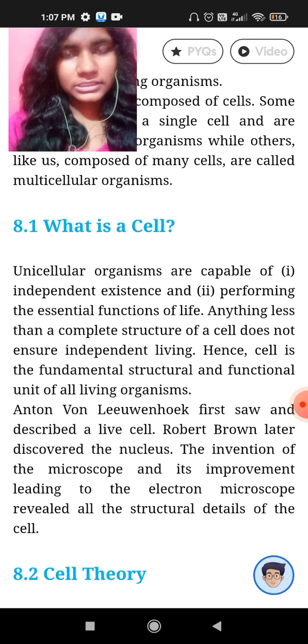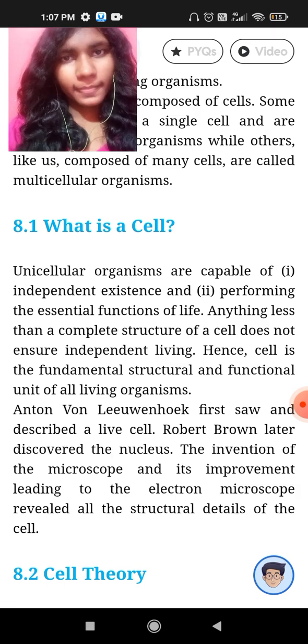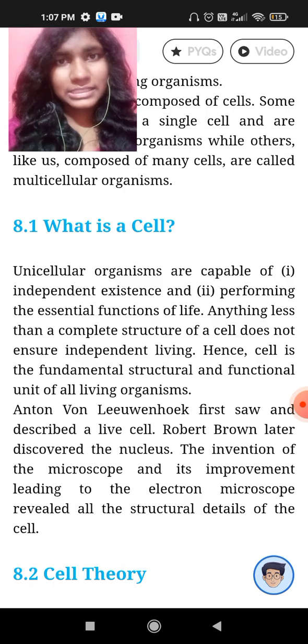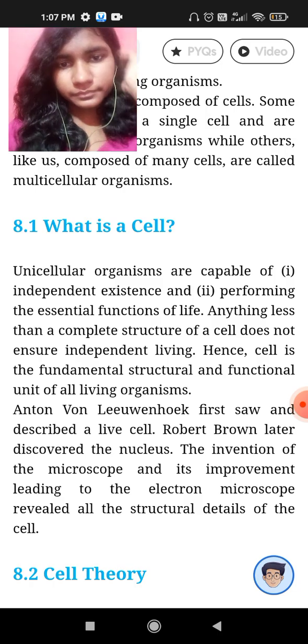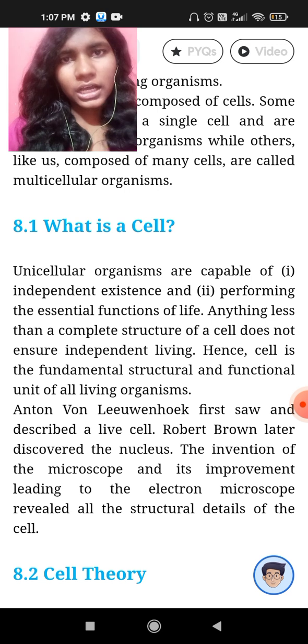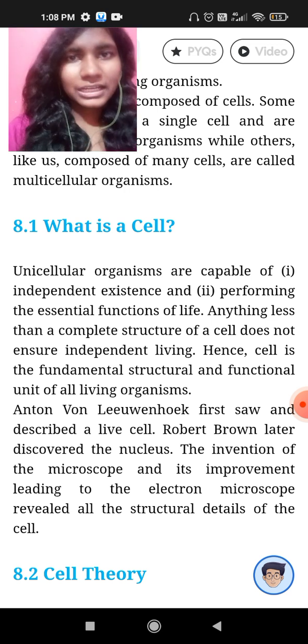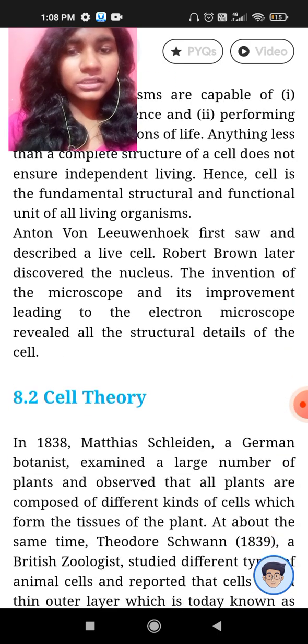So the first cell was discovered by Robert Hooke. He discovered dead cells, viewing some cork cells in a microscope. If I'm not wrong, it was a simple microscope. After which Anton von Leeuwenhoek discovered the first living cell. Followed by this, Robert Brown discovered the nucleus of the cell for the first time. And after some improvements and advancements in science, the cell theory was proposed.